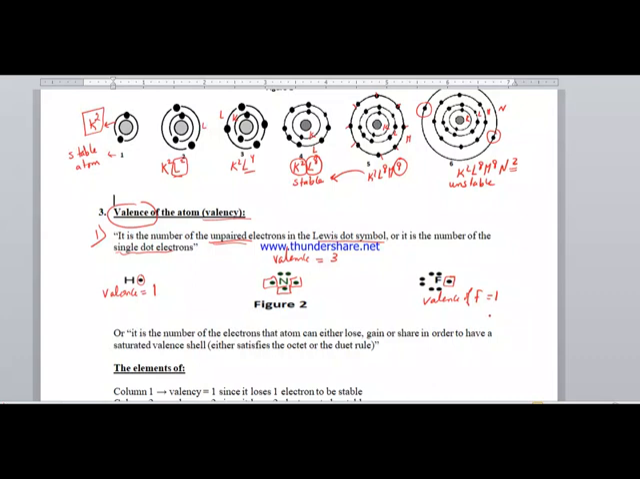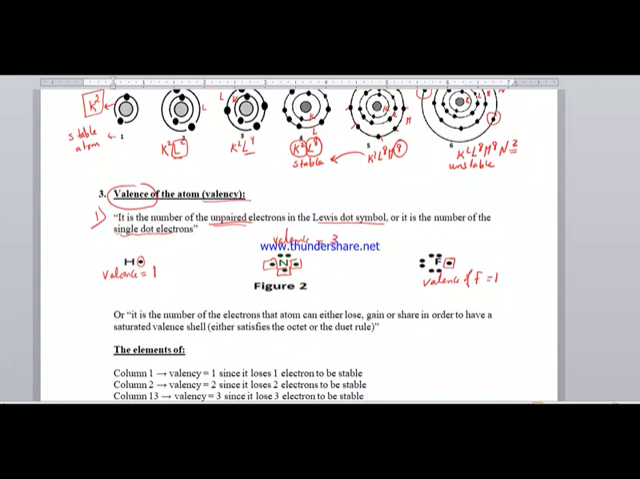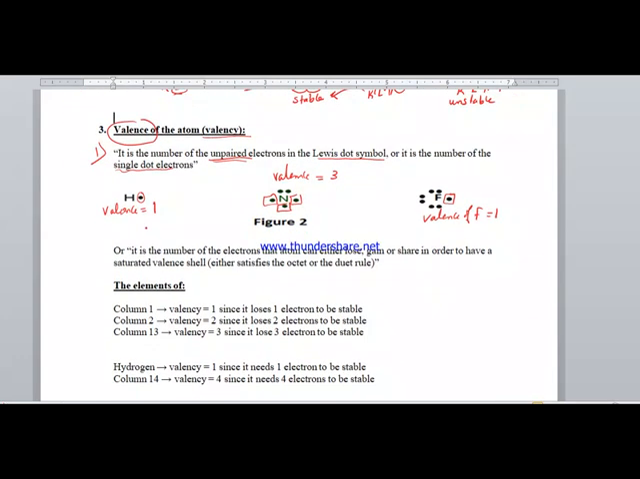We must not have a misconception between the valence electron, which is the number of electrons in the outer energy level, and the valence of an atom, which means the number of unpaired or single electrons in the Lewis dot symbol. There is also a second meaning for the valence of an atom: it represents the number of electrons that it can either lose, gain, or share.